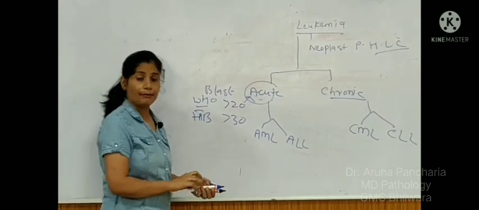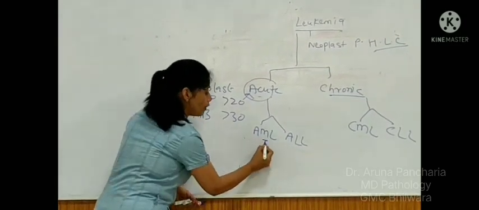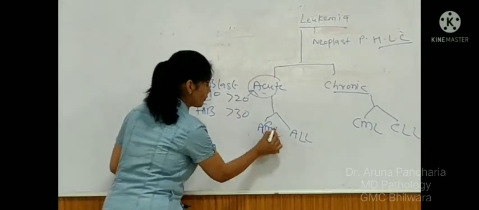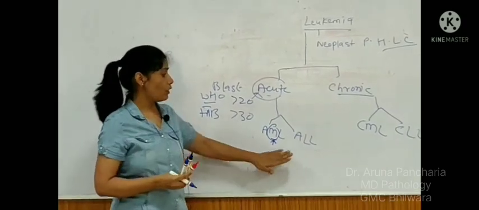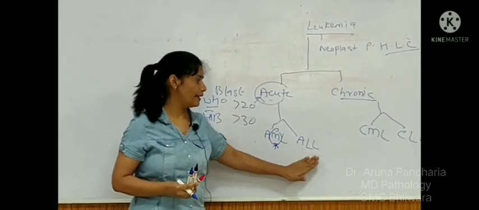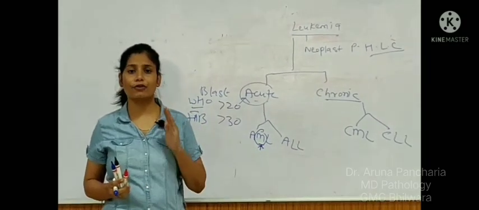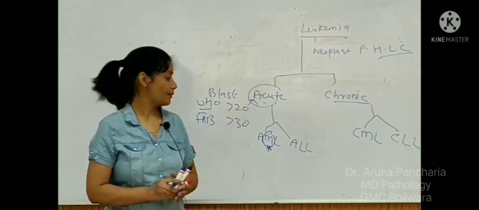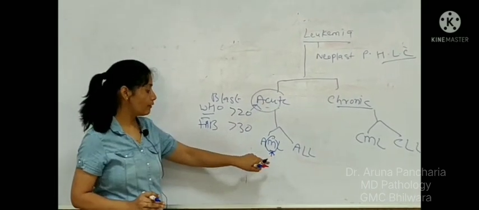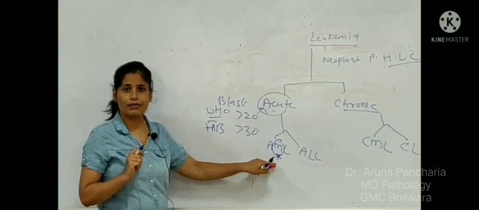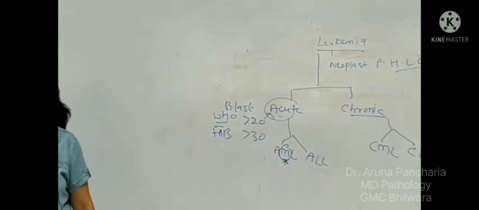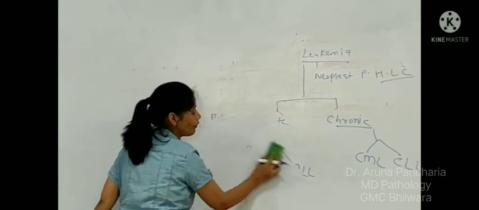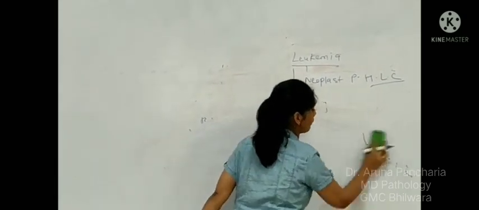So, here my aim is to tell you what the word myeloid means. And the second thing is where all these AML, ALL, CML and CLL stand in the hematolymphoid cell neoplasm. Where does this category come? So for knowing about the myeloid, we have to see the hierarchy of the cell. What is the hierarchy? It means how these cells develop, how all the formed elements of the blood develop.